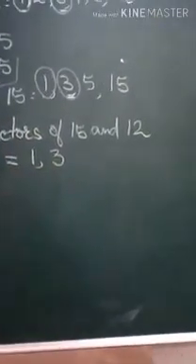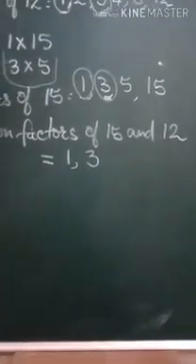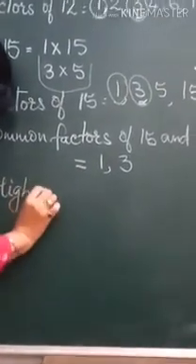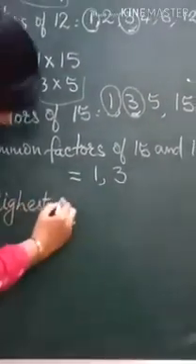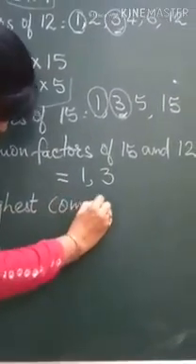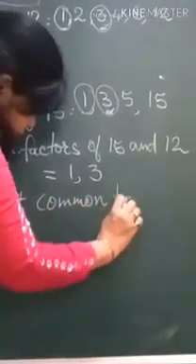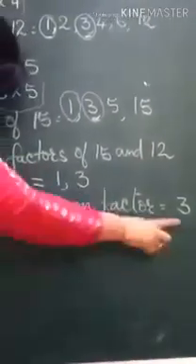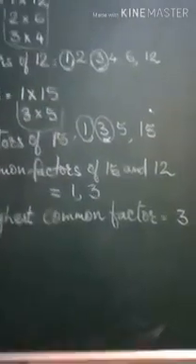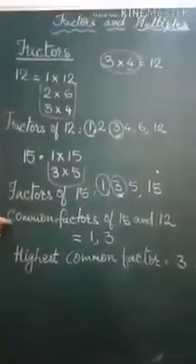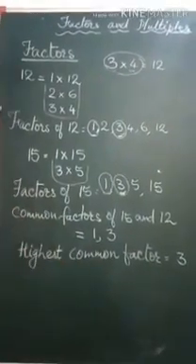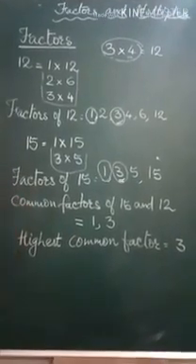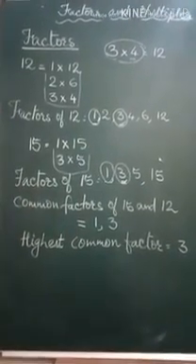And out of this we always find the highest number, which is the highest common factor, because smallest will always be 1. So highest common factor of these two numbers, 12 and 15, is 3. So this is how we find factors, then we find common factors, and then we find highest common factor. We can find these common factors and highest common factor for 3 numbers, 4 numbers and so on.